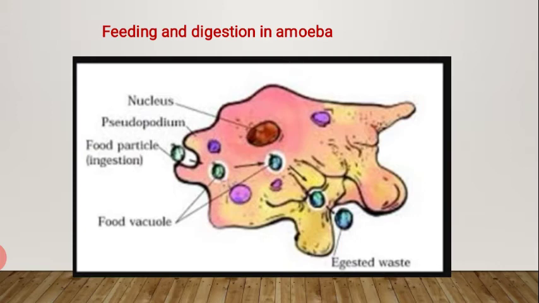In the diagram, you can see that amoeba is a small microscopic single-celled organism. So, it is the entire cell that performs the process of digestion. It does not have a specialized organ to perform the process of digestion.